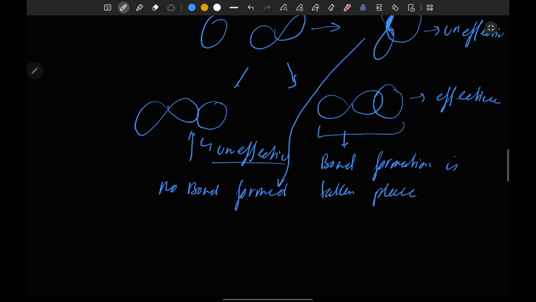So this is called the effective overlapping, and later in the concept I will explain about the axis of orbital and the internuclear axis of molecule. Okay, so let's start the deep concept of that topic.